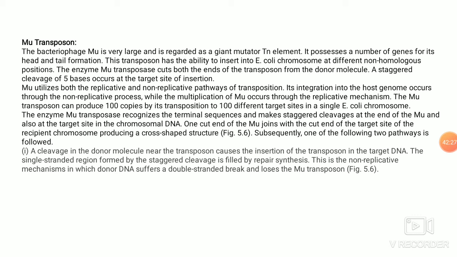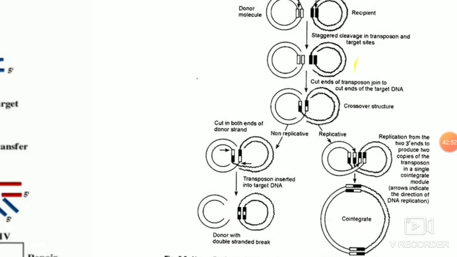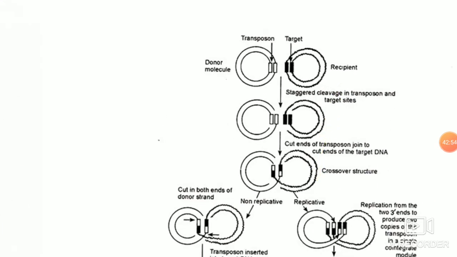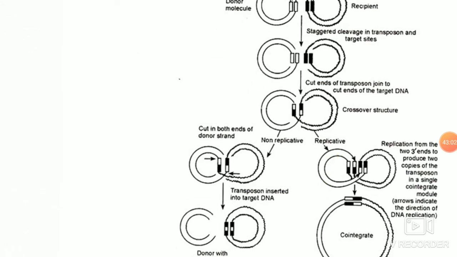The new Mu transposition can produce 100 copies of its transposon at 100 different target sites in a single E. coli chromosome. The Mu transposase recognizes the terminal sequence and makes a staggered cleavage at the end of the Mu and also on the target chromosomal site. So if you have one donor molecule and a recipient site, you have the staggered cut and you have crossover formation.